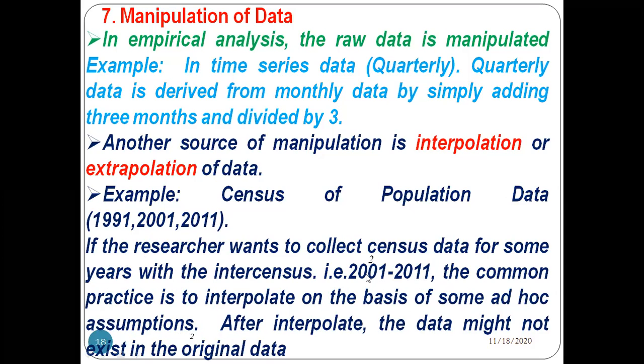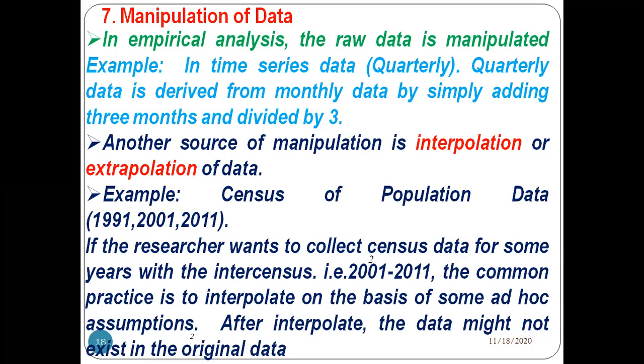The government publishes data for 2001 and 2011. For example, 102 crores in 2001 in India, and 121 crores in 2011. If I need data for 2004, I can divide the difference into equal parts across the years. Think about how much I would need it for quarterly, for example.